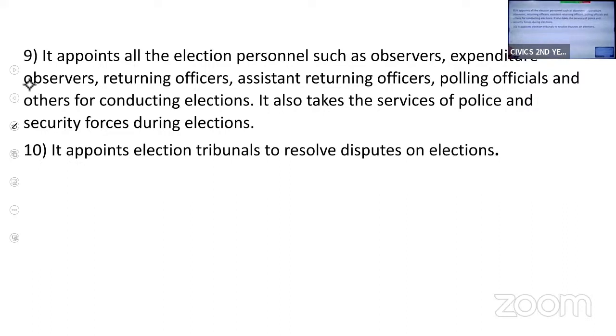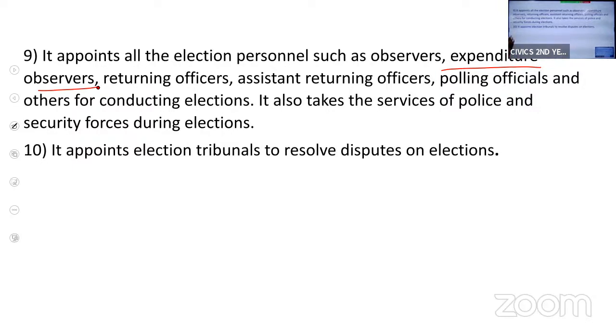It appoints all the election personnel like observers. These observers will observe the political parties, the candidates, how they are campaigning. Then they also appoint expenditure observers. Observers just observe the candidates and political parties, how they are campaigning. Are they disturbing the daily life of the people? Expenditure observers will observe how much a political party is spending.